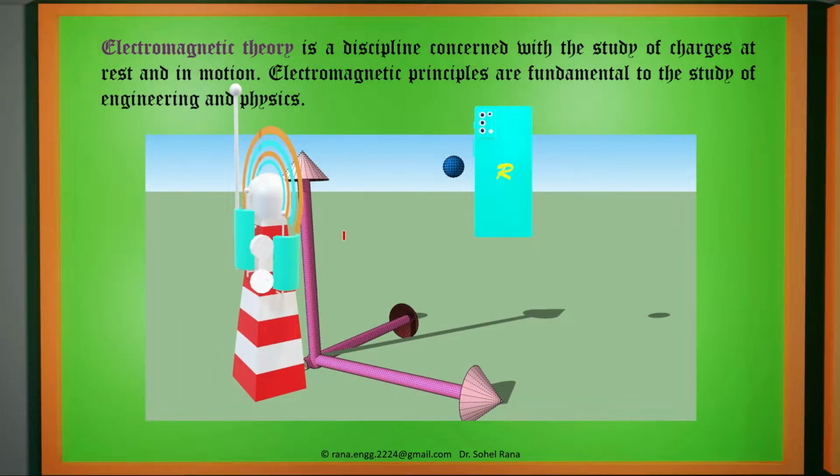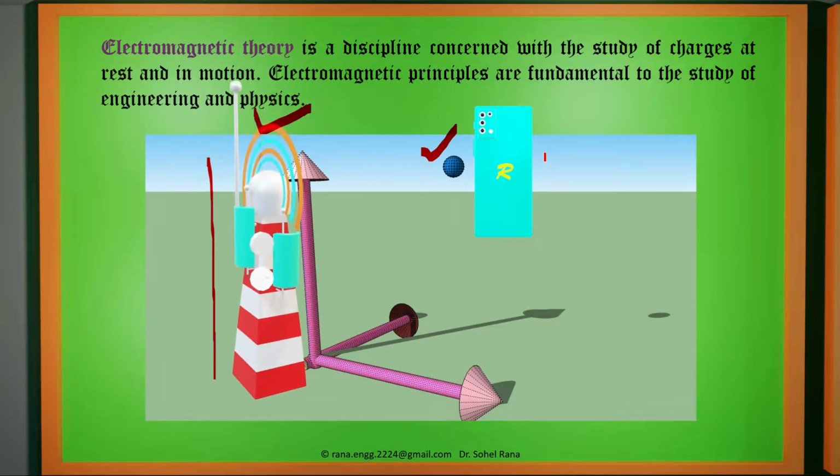In previous sessions, we have seen practical examples of electromagnetic field. We have defined electromagnetic theory as the discipline where the study of charges in rest and motion is involved. Charge is a single point. We can refer to the antenna as the source of force and charges as the destination of force. This can be compared to the antenna applying some kind of force on mobile phones. The same thing we have to study in this subject.